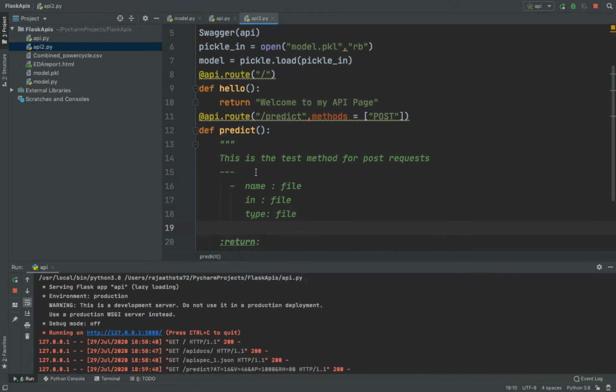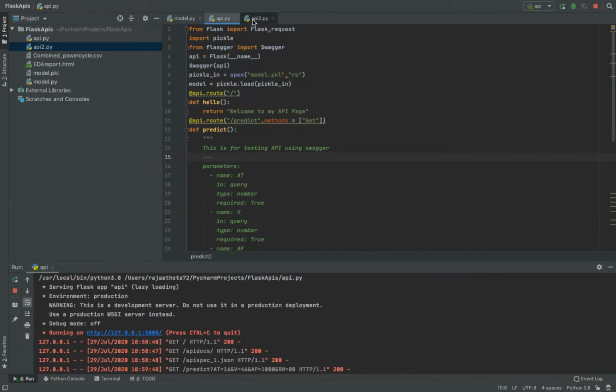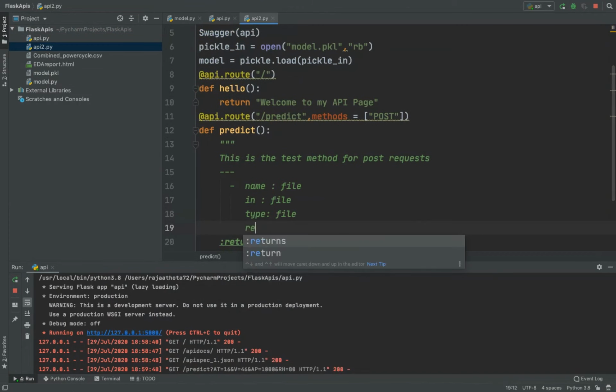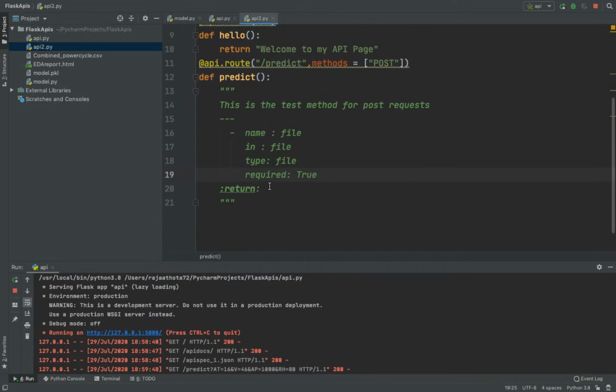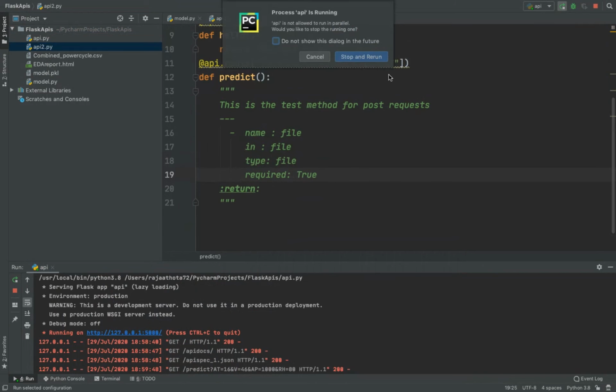And here I'll tell you the documentation correctly, because there will be a little change, and whether it is required or not you can choose. So I'm just checking it as required true. Once it is done, let us check whether the API documentation is created or not. I didn't write any predict function, but let us check whether the API documentation is created or not.